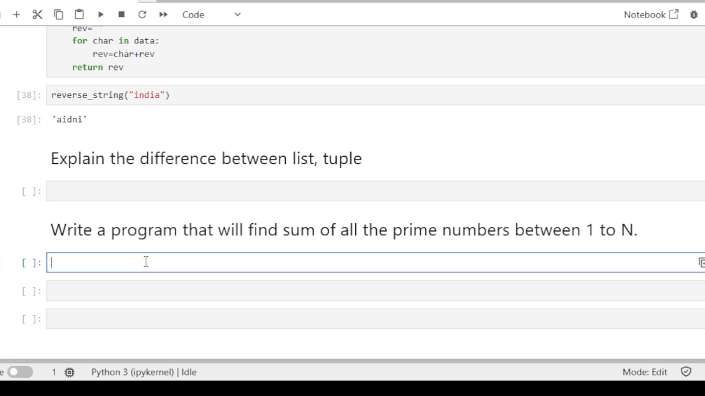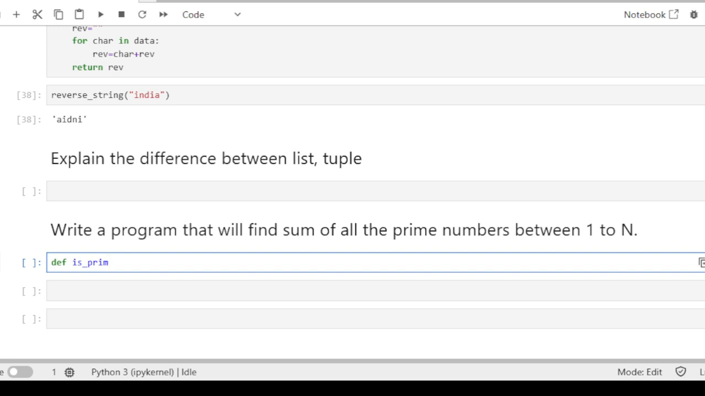So first of all we need to understand what are prime numbers. Prime numbers are natural numbers that are divisible only by itself or 1. So those are the prime numbers. So first we need to write a program to find the prime numbers, is_prime. After finding the prime numbers, then we can create another function, sum, to find the sum of those numbers.